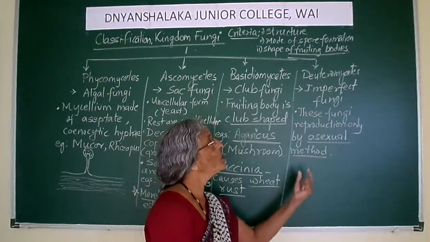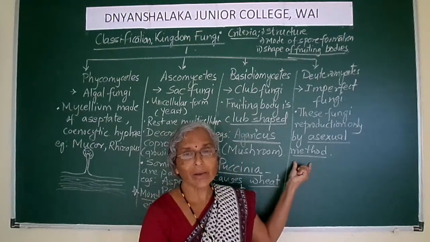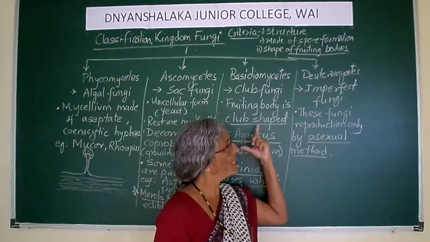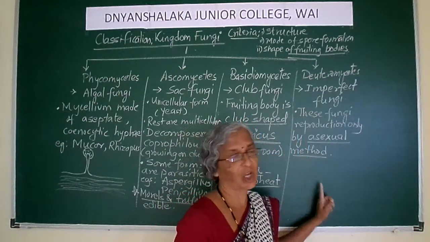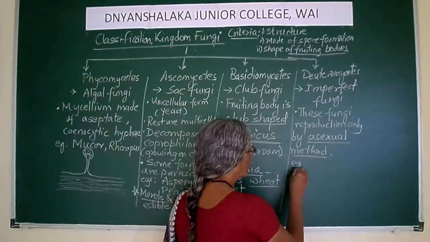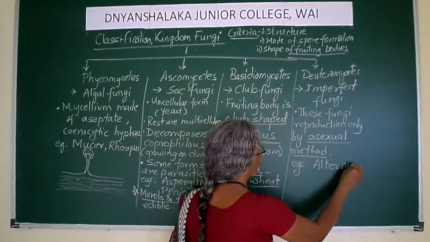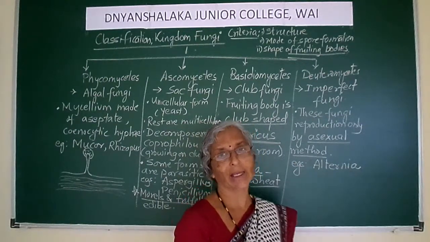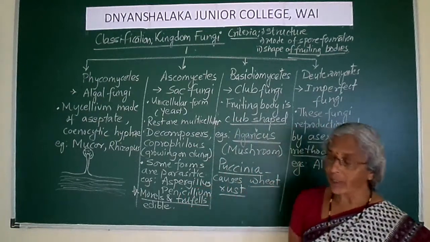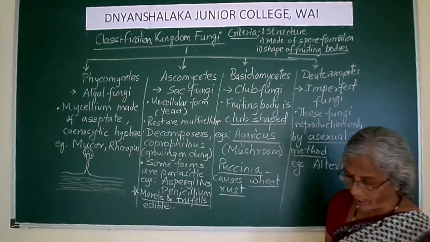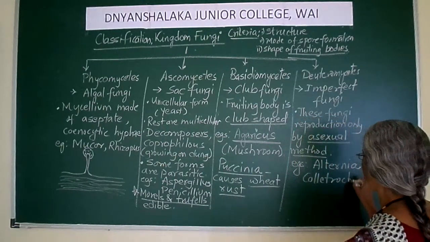So these asexually reproducing fungi, which are probably termed to be some intermediates of these classes, are called the imperfect fungi. Then what are the examples of imperfect fungi? The example of imperfect fungi is the fungus Alternaria. The second example is Colletotrichum.